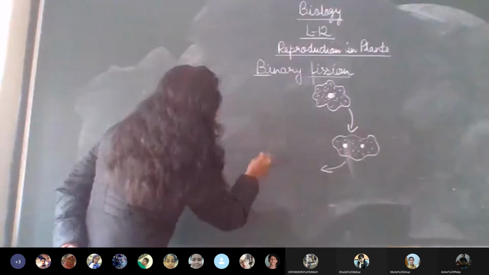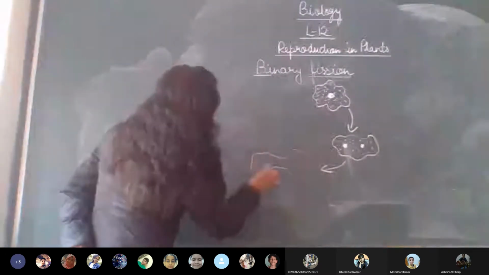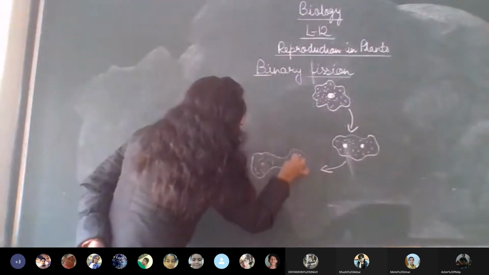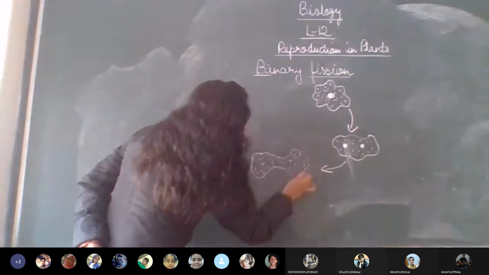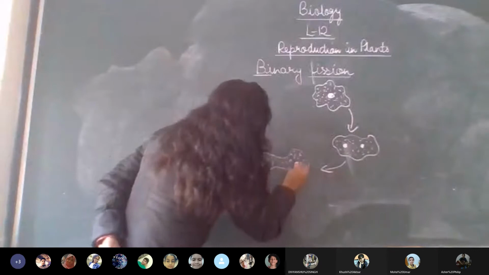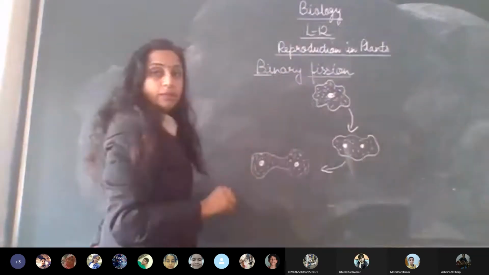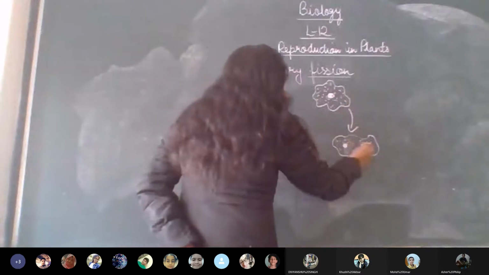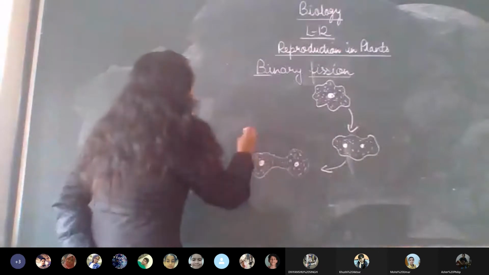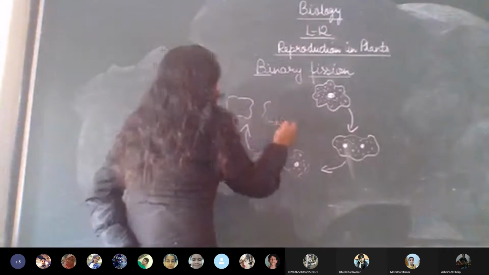We can observe a constriction in the center, with more cytoplasm accumulating on the two sides, and we also see the nucleus. So the parent cell, then the division of the nucleus, then the division of the cytoplasm, and in the next step we see that 2 cells are formed.